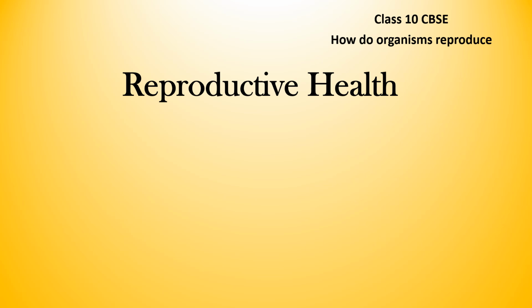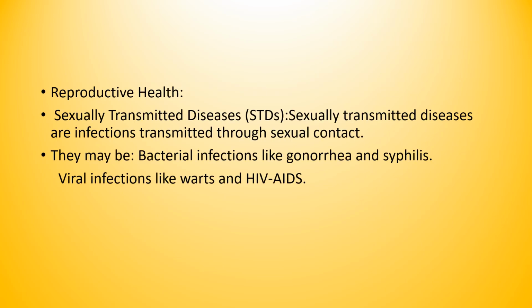Okay, come let us move on to our next slide. Now let us discuss reproductive health. Sexual reproduction, we understand everything, but reproduction is important in all living species, right? But that should be done in a safe manner. People should have sexual contact with a single partner, not with multiple partners. Having sex with multiple partners, and without using any barriers, might result in many health hazards.